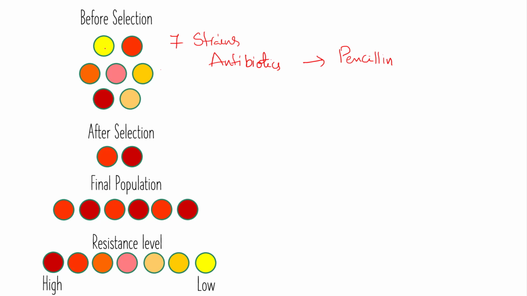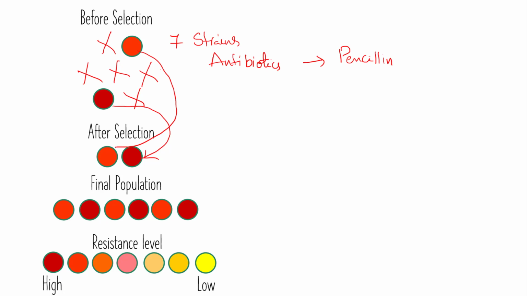After the application of the antibiotic, you will see that some bacteria are eliminated. These 5 different strains of bacteria are eliminated. When these 5 are eliminated, the leftover ones are considered to be the most resistant. So these two bacteria are said to be resistant to this antibiotic.